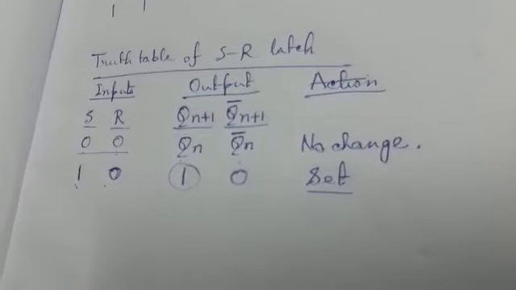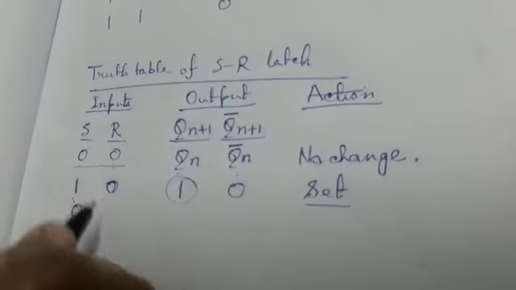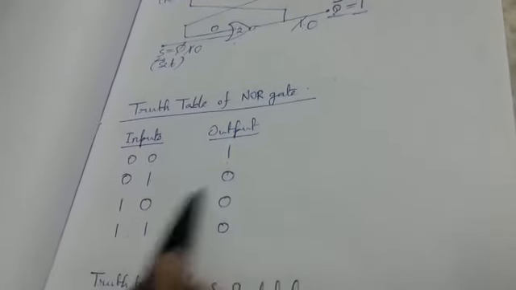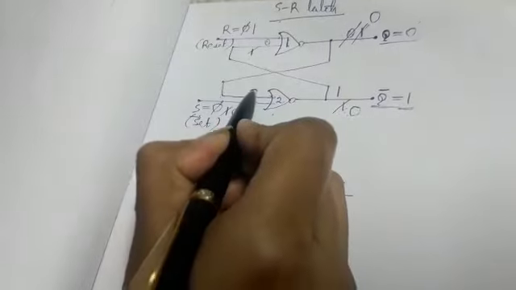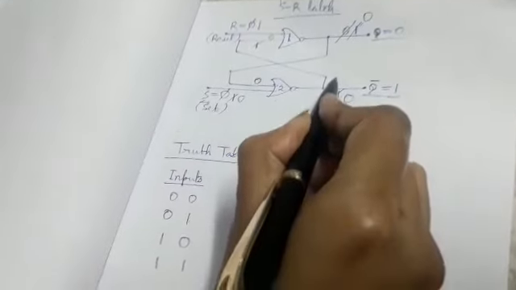Now coming to the third case. In the third case we are giving S equal to 0, R equal to 1. Now here is 1. If any one of the inputs is 1, output will be 0. So here the value of Q will be 0. And if the value of Q is 0 here, then the value of Q bar will be 1 here, because this 0 will be fed back here, and the value of S is also 0 here. So 0, 0, it will produce output 1.